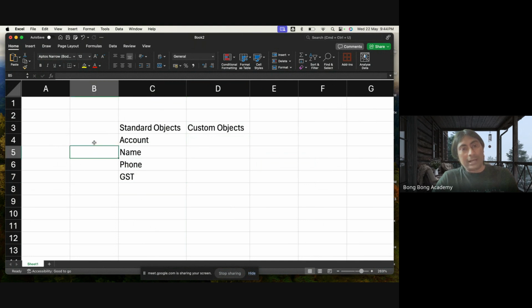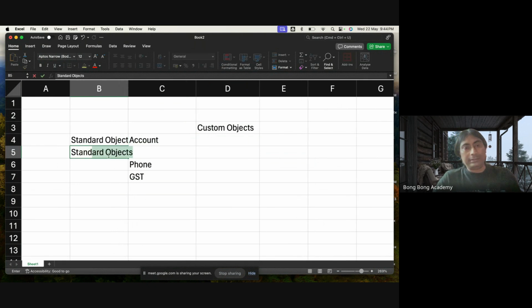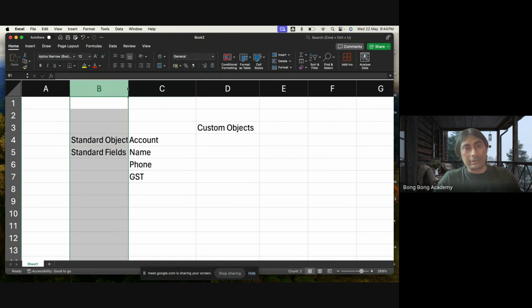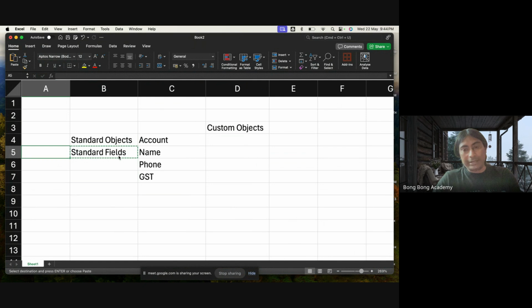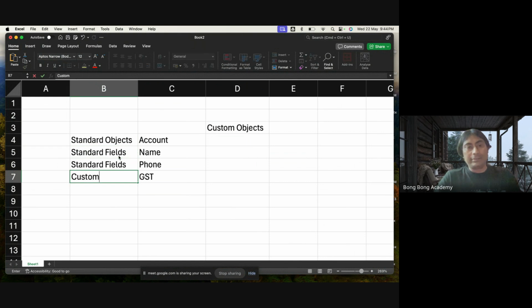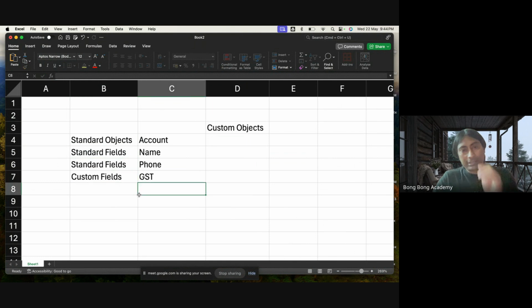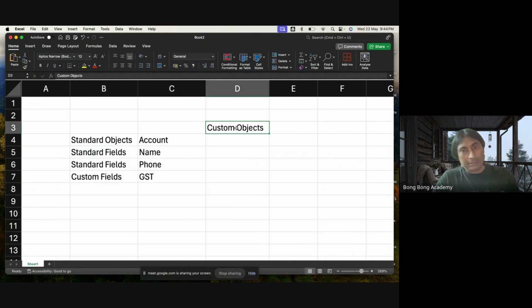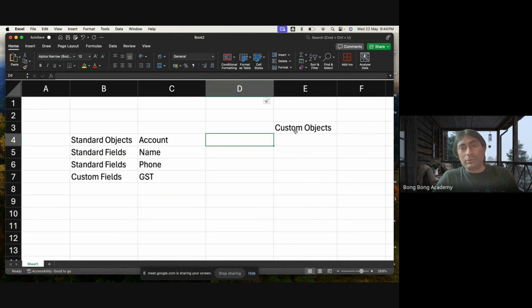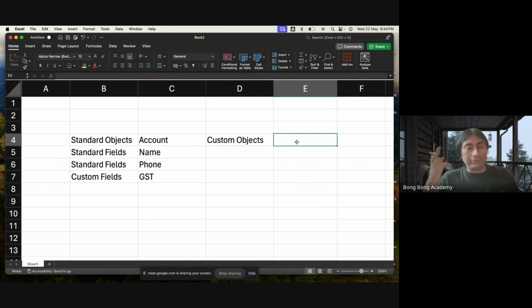So this is a standard object, and these are called standard fields. Fields mean columns on that object, on that table. Every standard object will have standard fields. You can create custom fields if you want on a standard object. Similarly, you can create your own custom object in Salesforce.